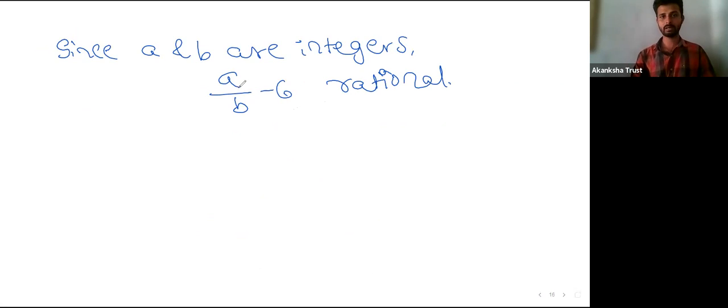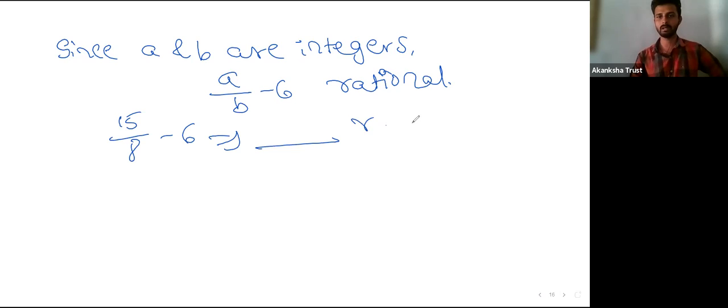If you take any co-prime numbers, say 15 and 8, you will get a rational number. So 15 by 8 minus 6, if you do this, you'll get some decimal, a terminating number, that is a rational number, right?